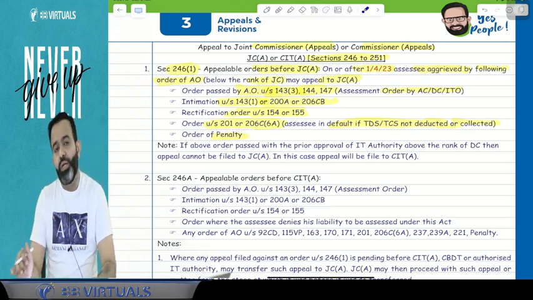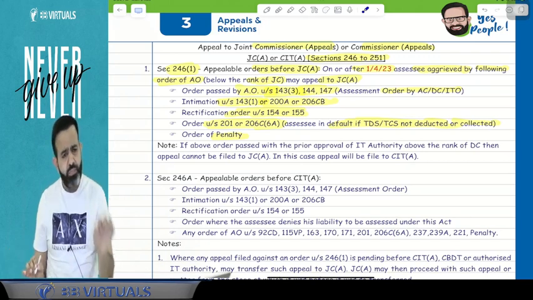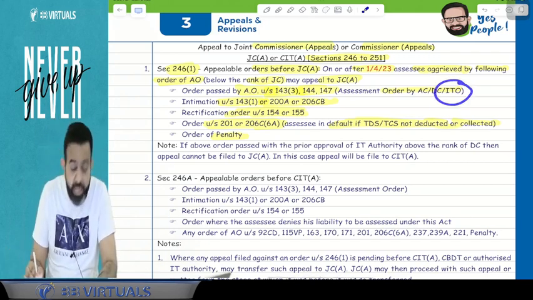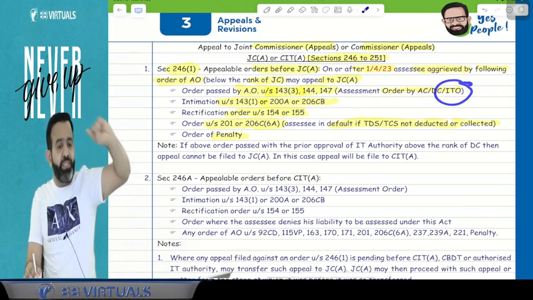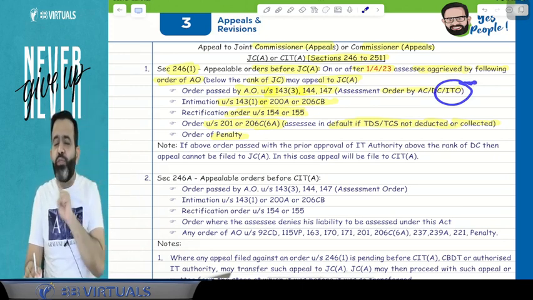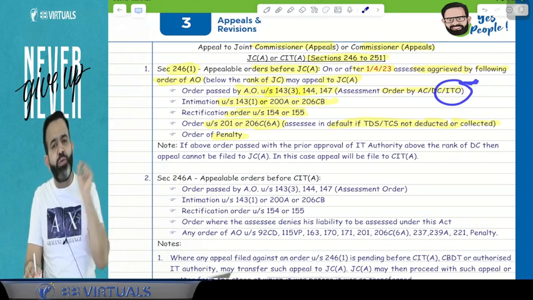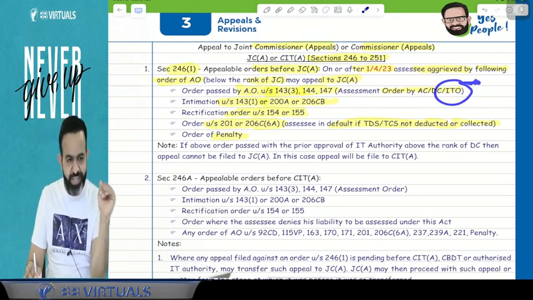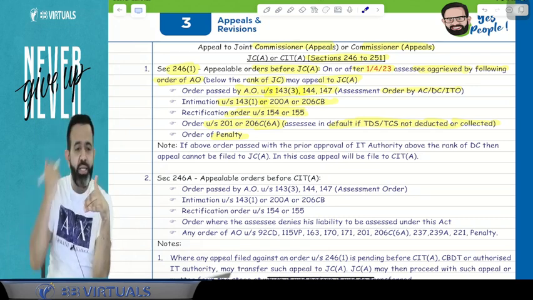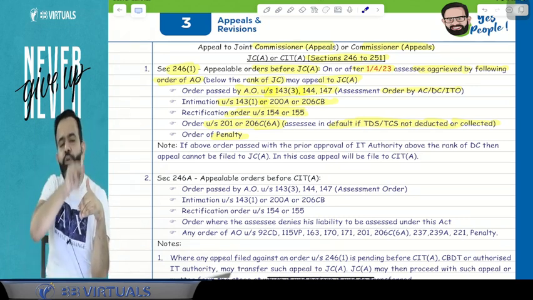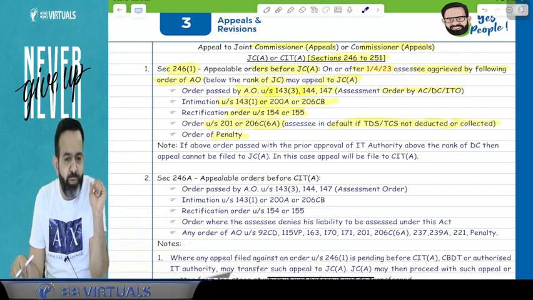Now one more point guys, suppose for example any order is passed by the ITO, but the order is passed by the ITO with the approval of the JC, then guys you will not file the appeal to the JC appeal. Here you will file the appeal to the CIT appeal. So what I am saying is that if any order is passed by an officer below the rank of the JC but with the approval of the JC, then you will file the appeal to the CIT appeal.